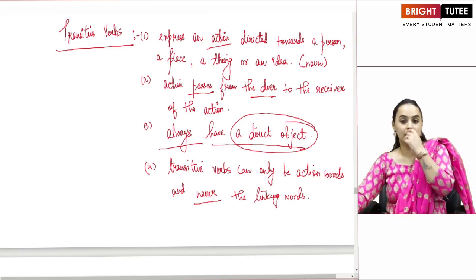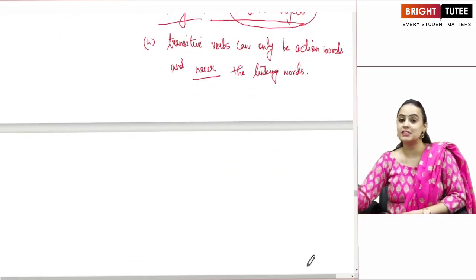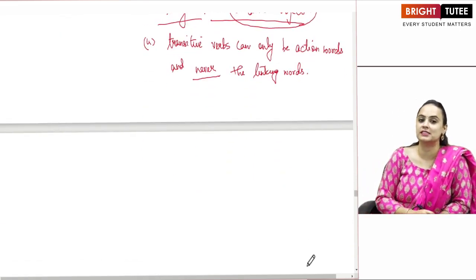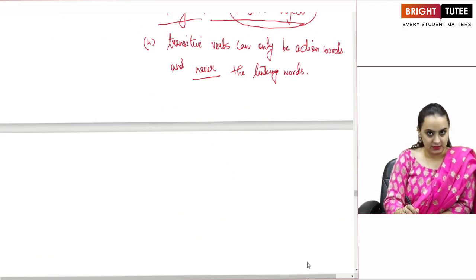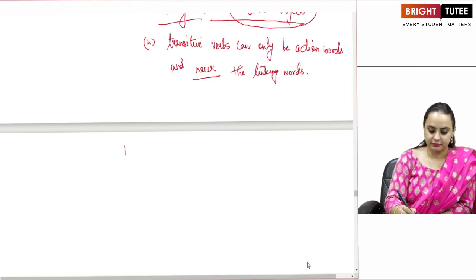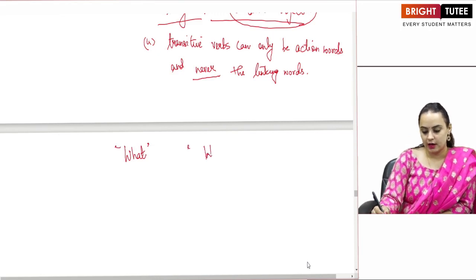Now, here is a tip that will help you to identify whether the sentence is transitive or not. Whenever you are given a sentence, in the place of the object, put two questions: what and who.